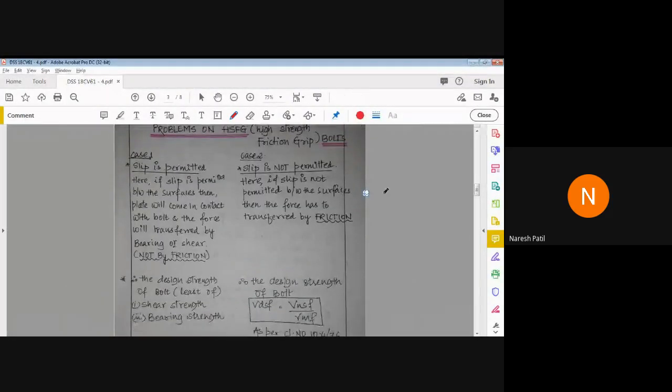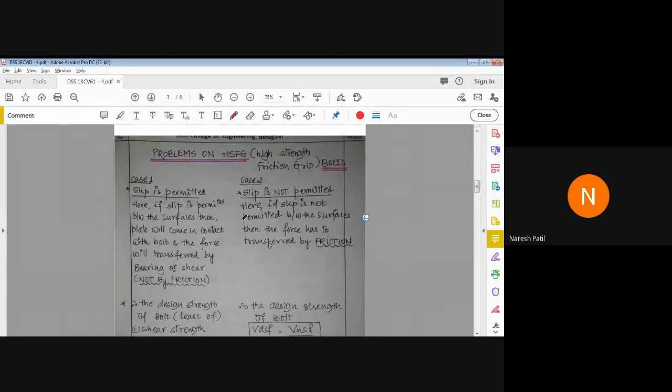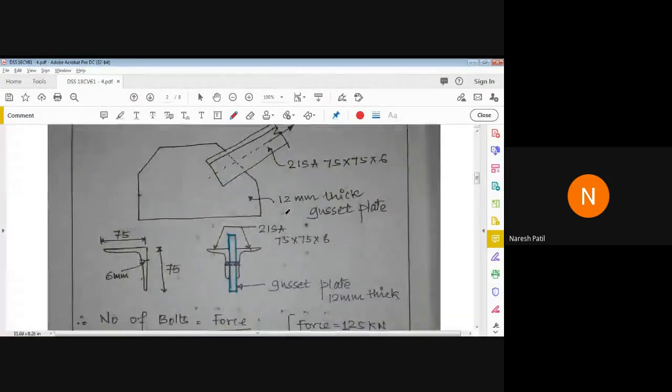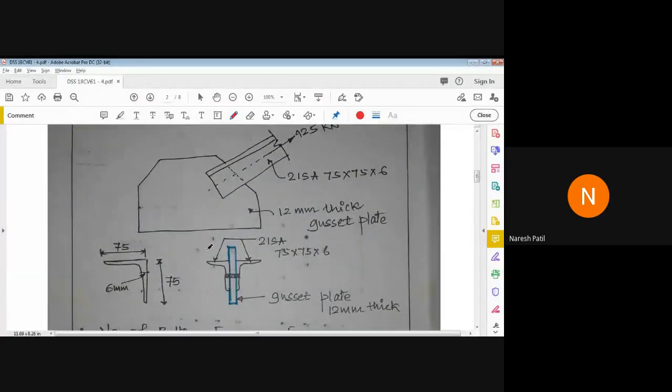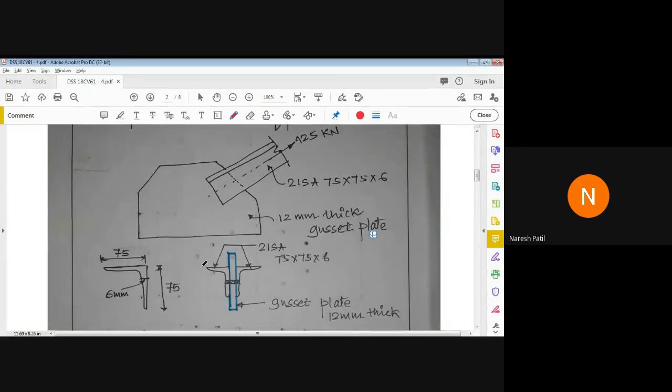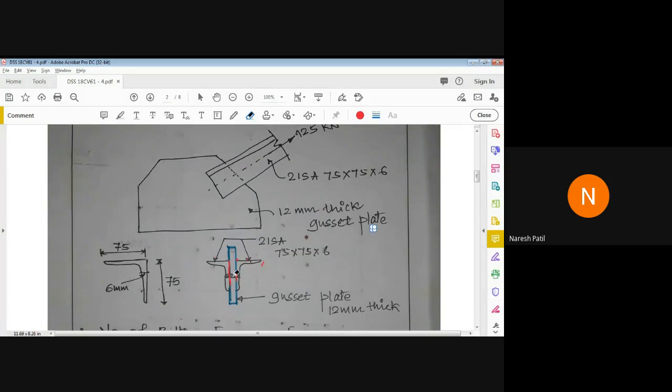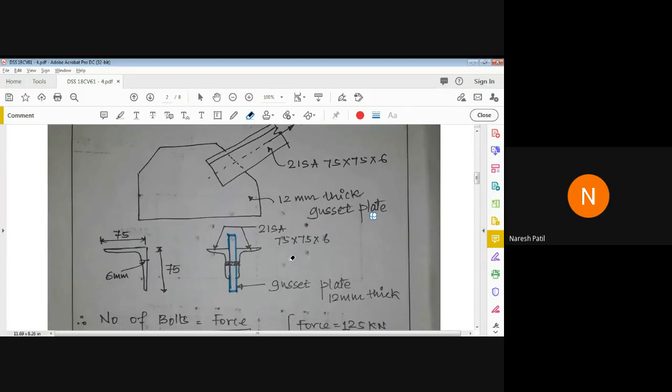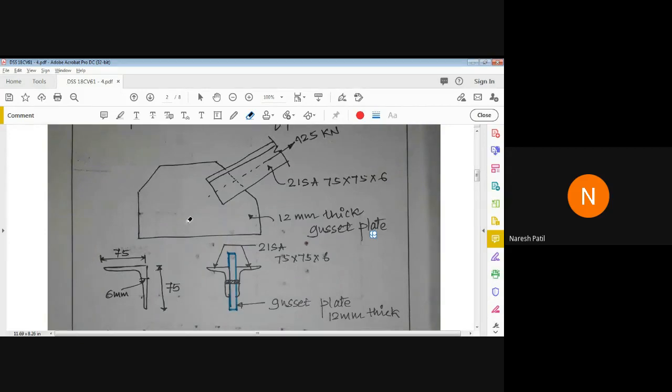So we can see here, we have the angle size. You can see there are two angles. In this diagram you can see there are two angles. See, this side 75, this side 75, 75 by 75 by 6. Clear? So there are two angles 75 by 75 by 6, connecting back to back to the gusset plate. I have shown here. It is a clear image. Okay. And this is the front view.